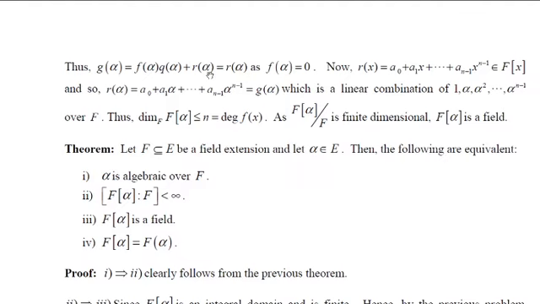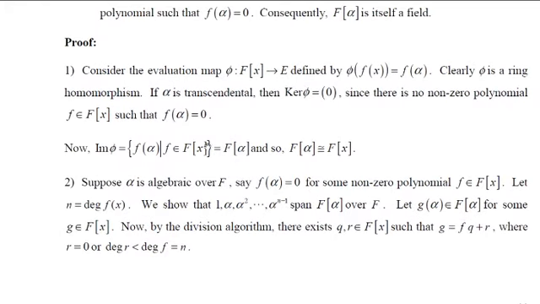But remember, r(x) is a remainder which is a polynomial in F[x]. Let us say r(x) = a0 + a1x + ... + a(n-1)x^(n-1), because r will be either 0 or the degree of r should be less than n.